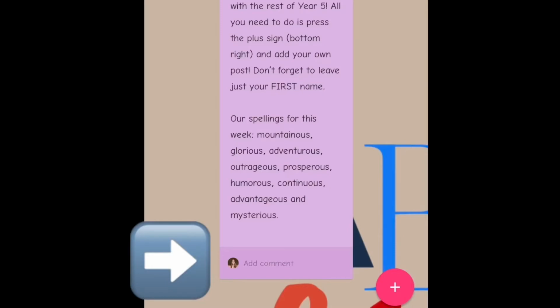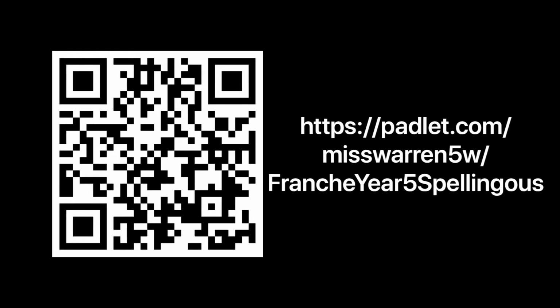On the left-hand side is a QR code that you will need to scan using your camera app on your phone or tablet, and on the right-hand side is the URL link that you will need to write into the web browser.